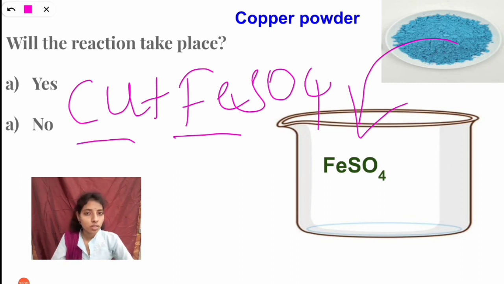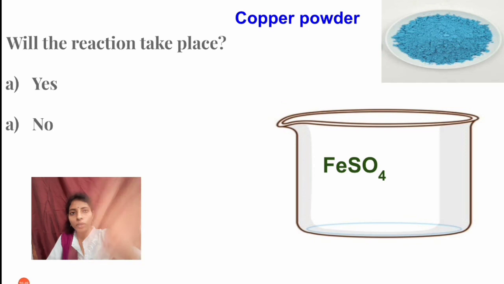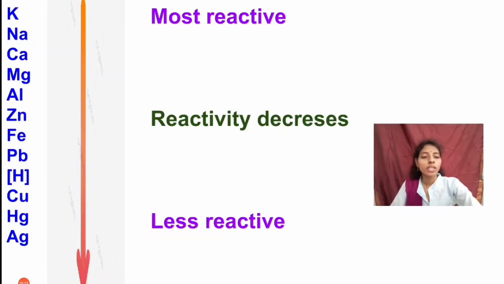In the earlier picture we saw that iron replaces the copper from the solution. From copper sulphate we got iron sulphate. But here, from iron sulphate, the copper does not replace the iron, because you can see in the metal activity series the places of iron and copper. The copper is less reactive than iron.